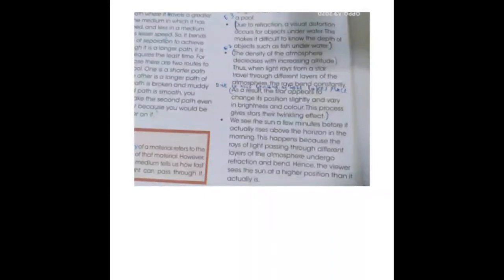bending of light takes place. Did you see here with pen I have written, due to this bending of light takes place. Now from here continuation, as a result the star appears to change its position slightly and varying in brightness and color. This process starts their twinkling effect, up to here, right? So from here to here you have to write, but make sure in between these three lines you don't have to write. Okay, first you will write the density of atmosphere up to altitude, then you will write what I have written with pen: due to this the bending of light takes place. As a result the star, from here up to twinkling effect.